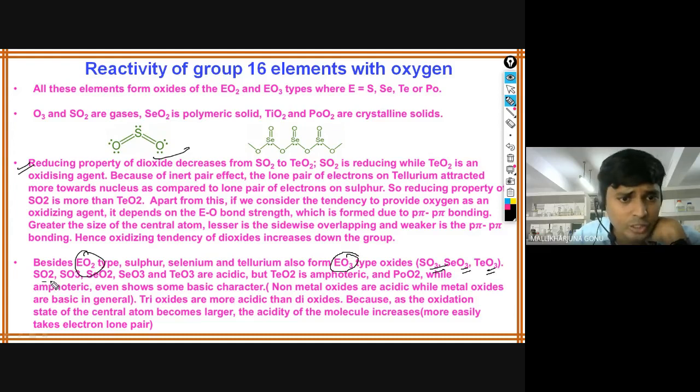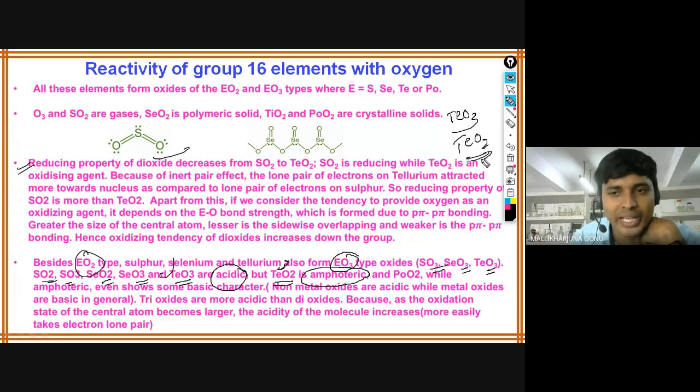Among these, SO2, SO3, selenium dioxide, selenium trioxide, and tellurium trioxide are acidic. All these are acidic. But TeO2 is amphoteric. Why is it amphoteric? All these are acidic, and we say TeO3 is acidic, but TeO2 is amphoteric. That means the acidic property is reducing. Why is it so? Vidisha, can you tell? Why could it be?